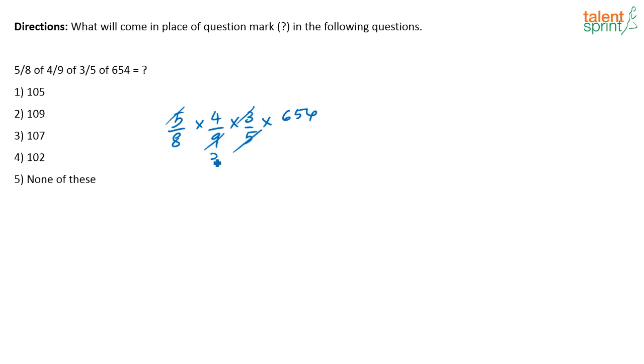Cancel 3, 2. So I have 654 divided by 6. So the answer will be 654 divided by 6, so the answer will be 109. Option 2. Very easy question. Next.